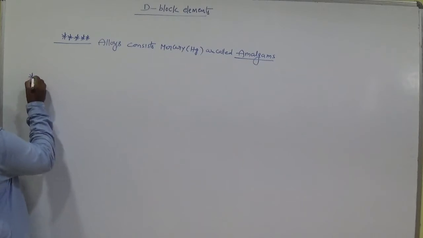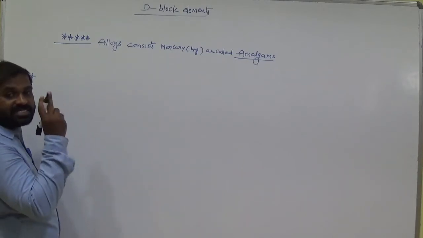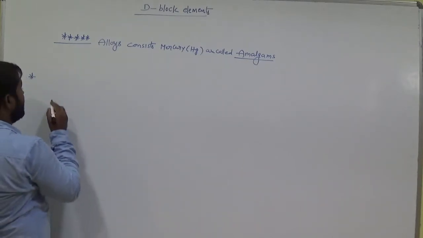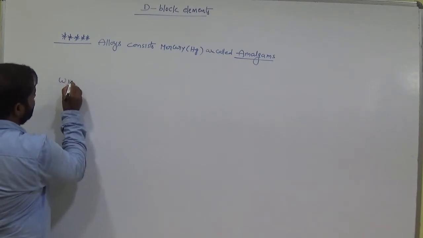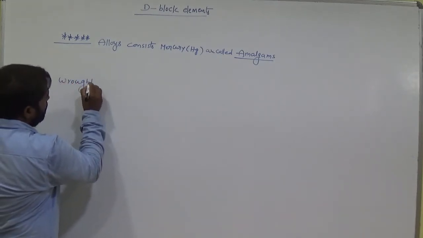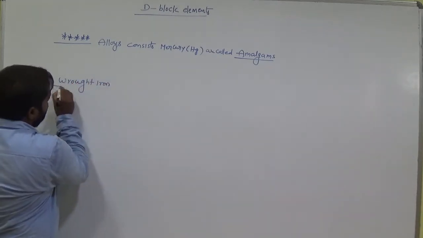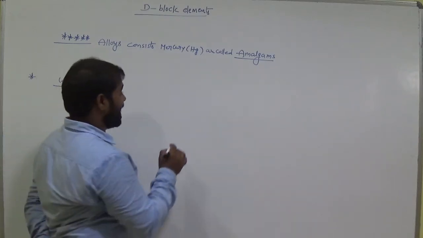Before going to discuss ferrous alloys, we have to discuss two types of irons here. One is wrought iron and another one is cast iron.